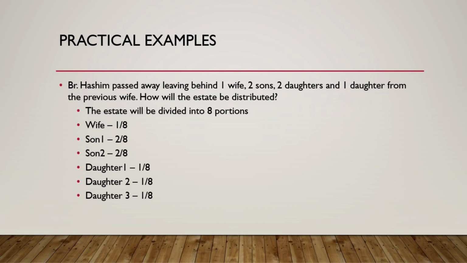Now the 7/8, if you look at the portions, two sons take 2 portions each, so 4 portions go on there, and daughters take 1 portion each, 3 portions go on there. We've got exactly 7 portions. So we do not need to further calculate. So the 8 portions were divided in this manner, and this is how it will be distributed.